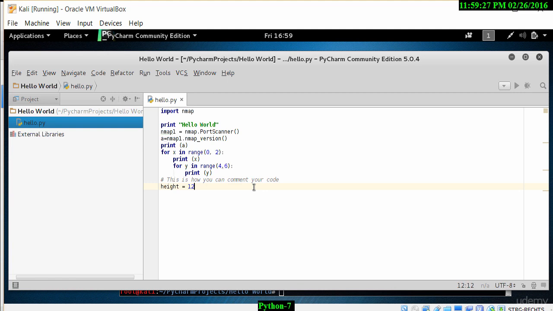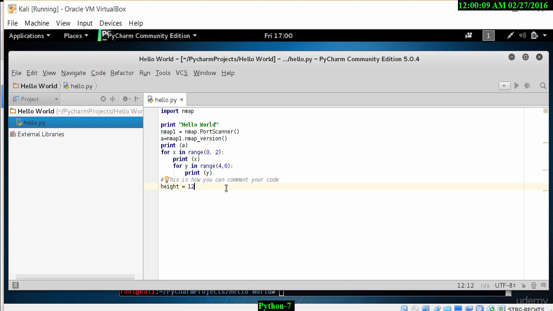Now what we've done here is basically given height equals 12. That's an integer variable because we don't have any quotes, single quotes, double quotes, etc. When using Python, if we just define it as a number, Python treats it as an integer variable. If I was going to do a string variable, I could do it like this. I go to the next line and type in something like username.